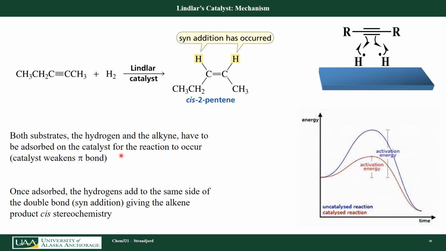Both substrates, hydrogen and alkyne, have to be adsorbed first onto the catalyst surface, and that weakens one of the pi bonds, and then my hydrogen is added from the same side. I do not have enough energy based on that catalyst to actually add that second equivalent to the alkene.